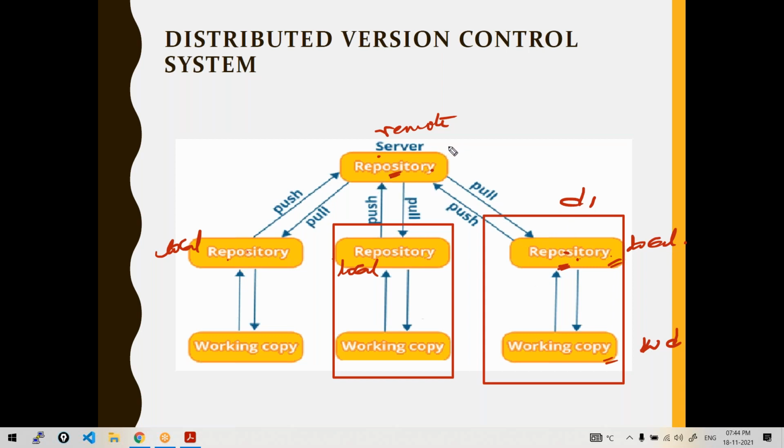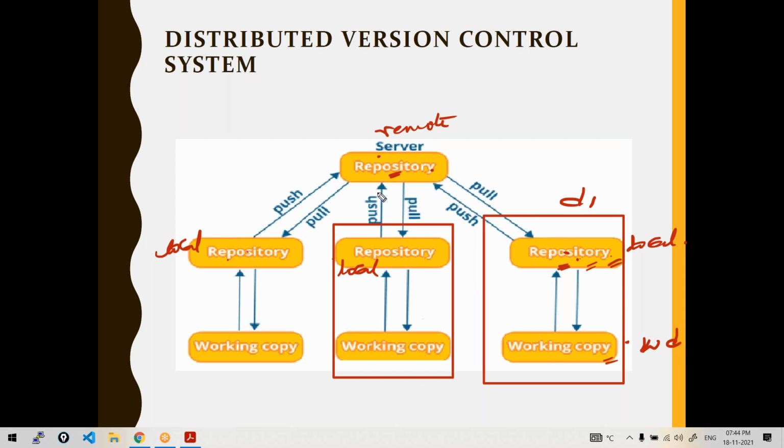I'm repeating. Every user will have a copy of this remote repository on their local system, on their workstation. So we don't directly work on the remote; rather, we work on this local repository. Once code changes are done here, we'll push them to remote. So this is how it works.